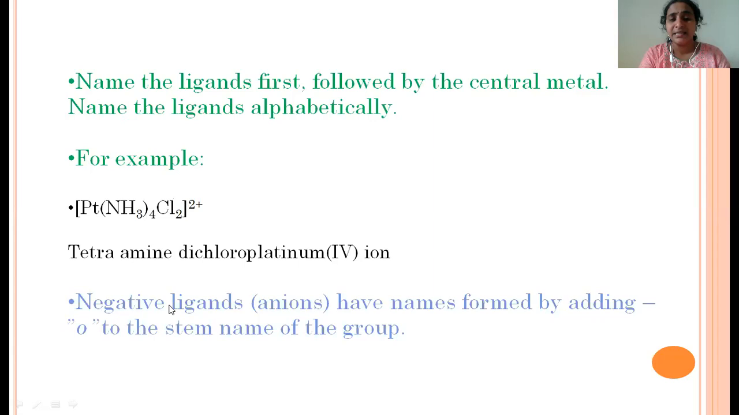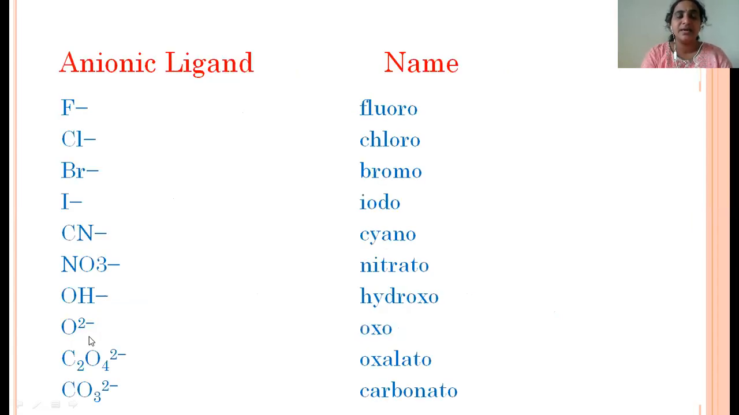Whenever writing the ligand's name, if there are any negative ligands, then for those negative ligands we have to add the suffix O. That means negative ligands end with O. For example, these are all examples of anionic ligands. All these ligand names end with O. So fluoro, chloro, bromo, iodo, cyano, nitrato, hydroxo, oxo, oxalato, carbonato.